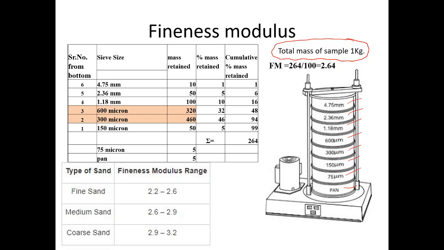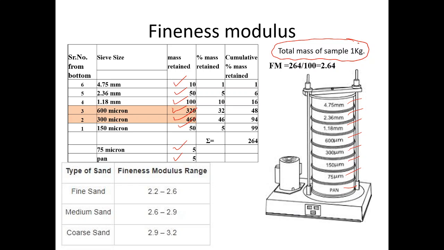Then the mass of sample retained on each sieve is measured and noted down in the table. Suppose on 4.75 mm sieve, the mass retained is 10 gram. On 2.36 mm sieve, it is 50 gram. On 1.18 mm sieve, it is 100 gram. On 600 micron, the mass retained is 320 gram. On 300 micron, the mass retained is 460, and on 150 micron, 50, and the remaining is on 75 micron and in the pan.